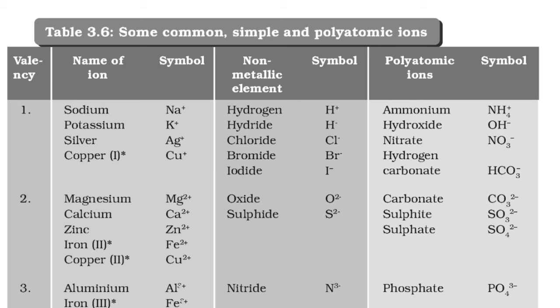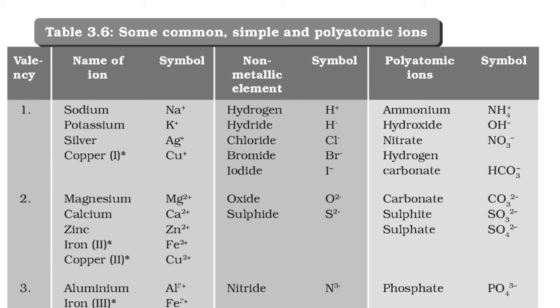Next we have valency 2: magnesium Mg2+, calcium Ca2+, zinc Zn2+, iron Fe2+, copper Cu2+. Just now we saw Cu+, which means valency 1; here it is 2. Copper shows variable valency, 1 and 2.